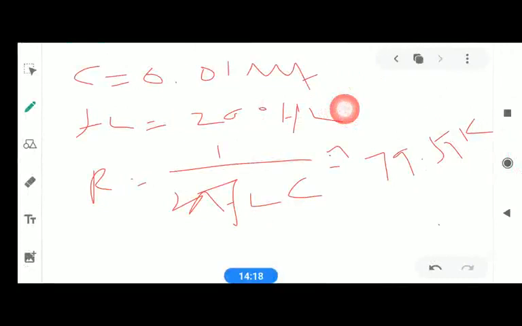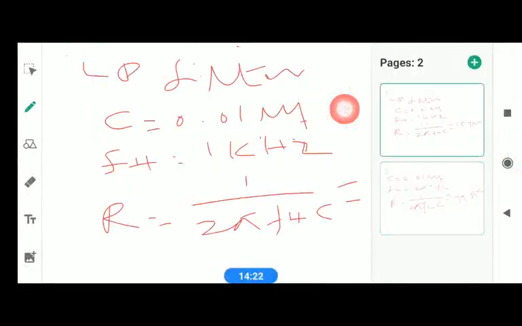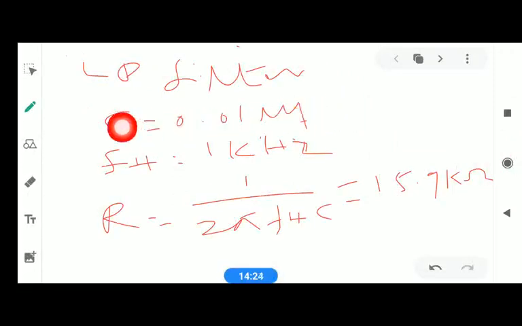So to design first the low pass filter, we consider C equal to 0.01 microfarad. Then FH is given as 1 kilohertz. This you need to consider, right? Which we did already while we were designing the low pass filter.